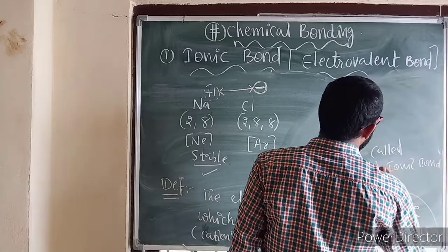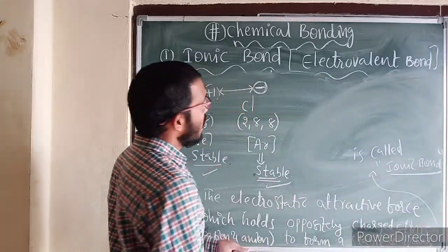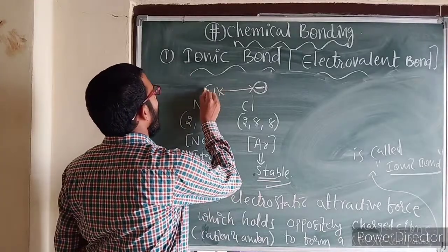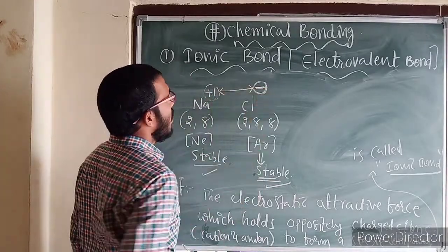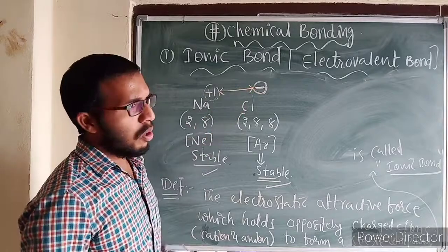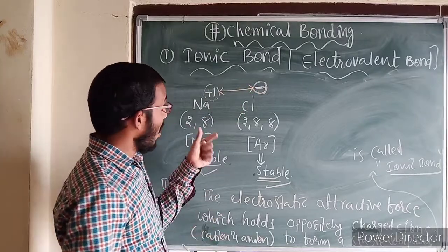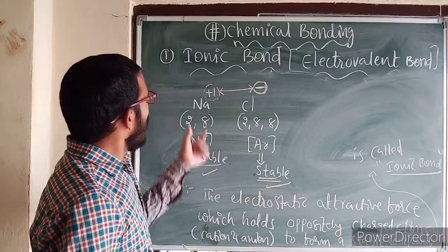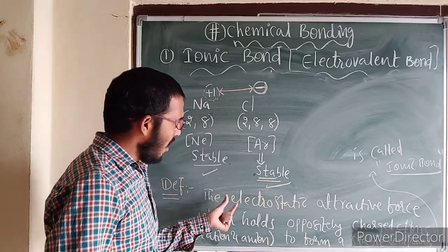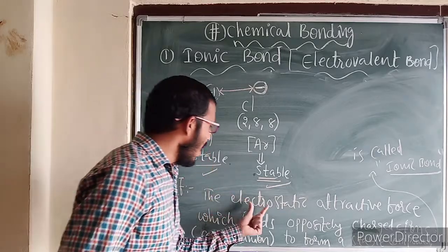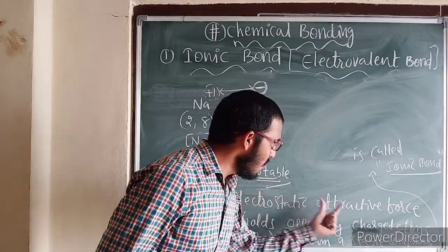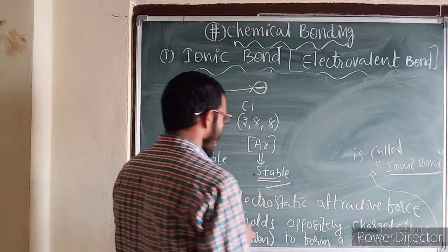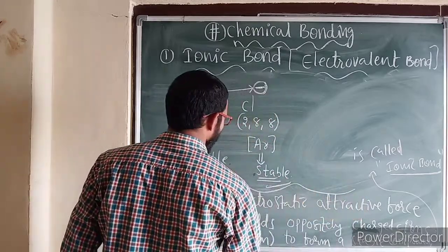Ionic bond is also known as electrovalent bond because both have charges. Sometimes it is also known as electrostatic bond. In the definition we must write electrostatic attractive force; without writing this, the definition becomes meaningless, remember.